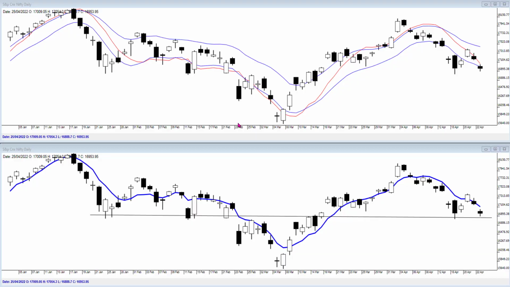Now we'll have a look at the charts and then see the levels of support and the technical indicators and a broader chart picture. This is a chart for the Nifty, the end of day chart for Nifty cash. There are two charts because I apply different indicators and I want to see them separately and clearly and visibly. Let's look at the lower chart.